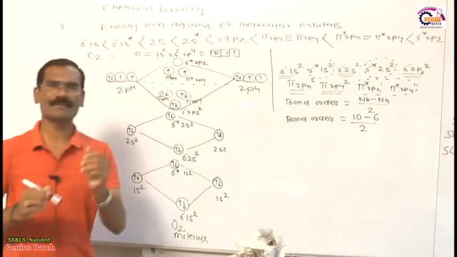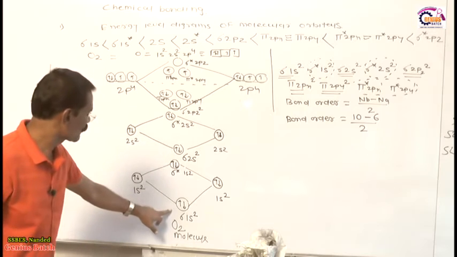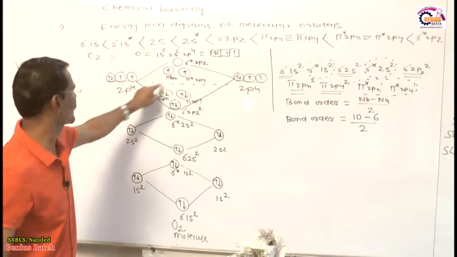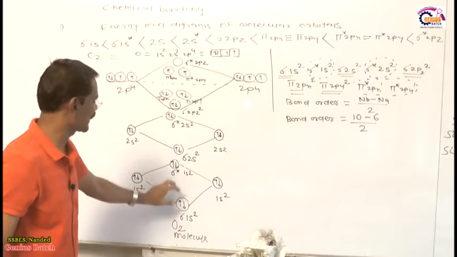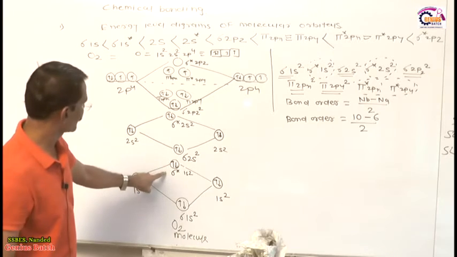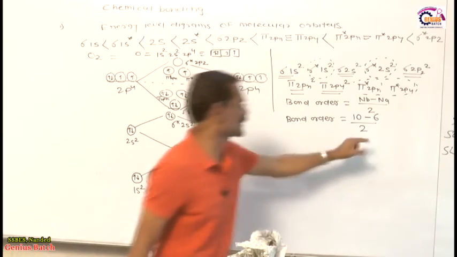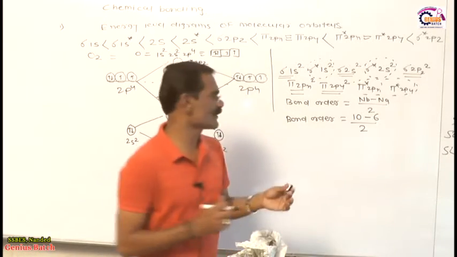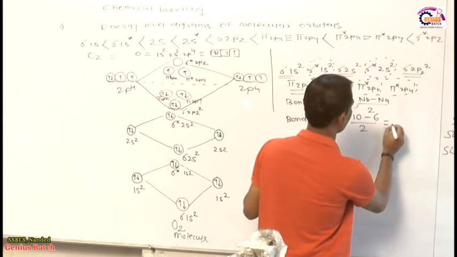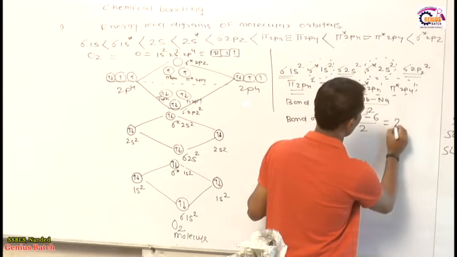What is the meaning of 10 minus 6? This is bonding 2 and bonding 6 electrons, 6 plus 2 is 8, 8 plus 2 is 10. Anti-bonding 2 plus 2 is 4, and only 2 electrons are present. Total electrons present in anti-bonding is 6. Therefore 10 minus 6 divided by 2 is equal to 2.